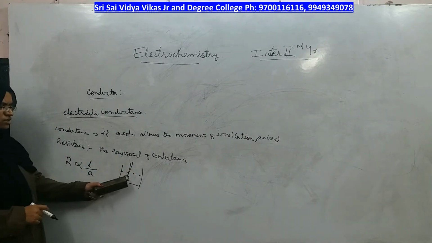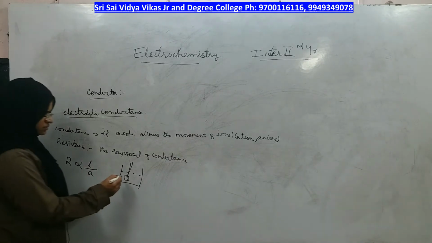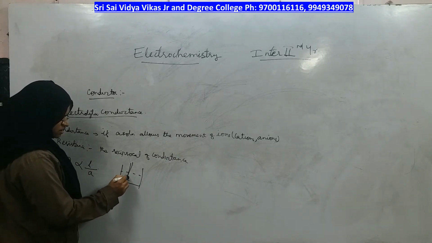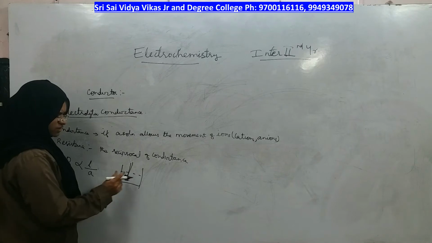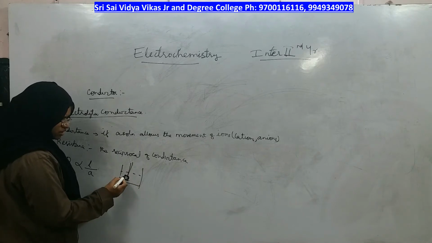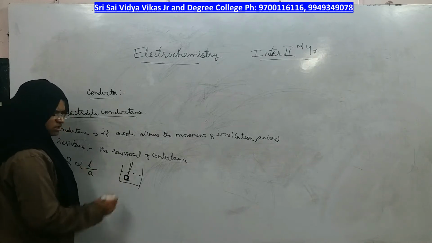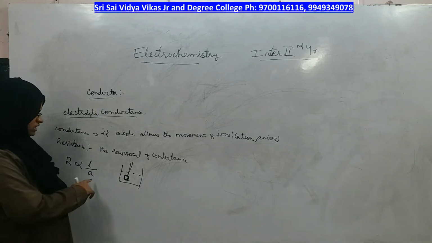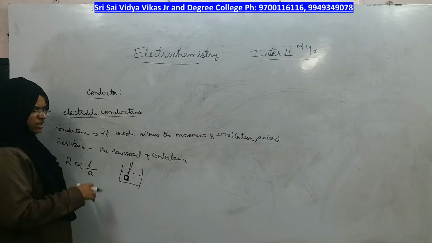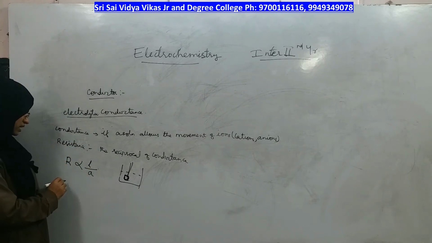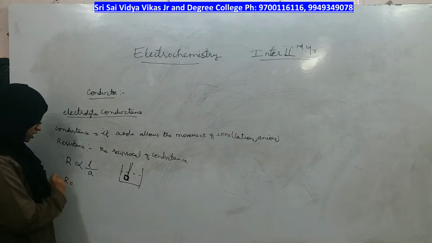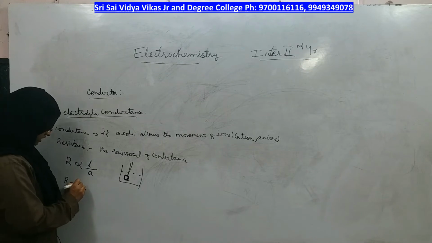solution and in that an electrode is dipped, this is the electrode which measures the movement of ions in the solution. The length of this cubic box is L, and the area of cross section of this cubic box is A. So the length and the area, that relation is proportional to resistance. So to remove the proportionality, you introduce a constant, rho.